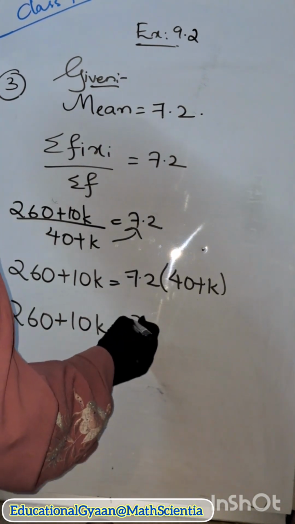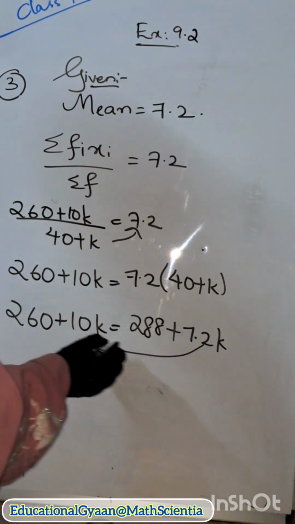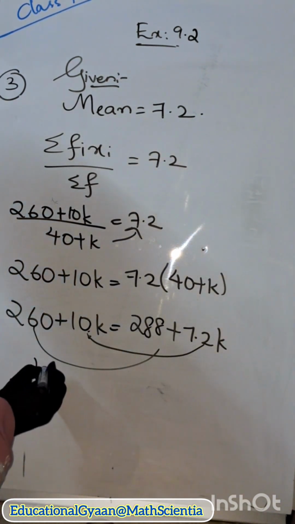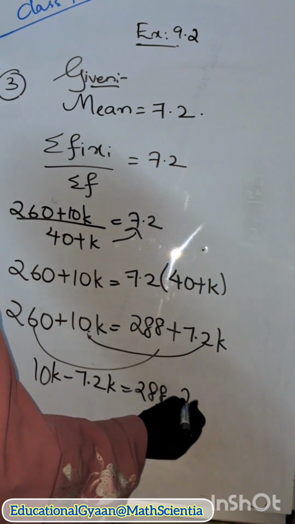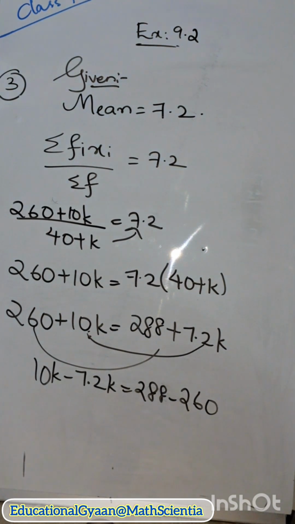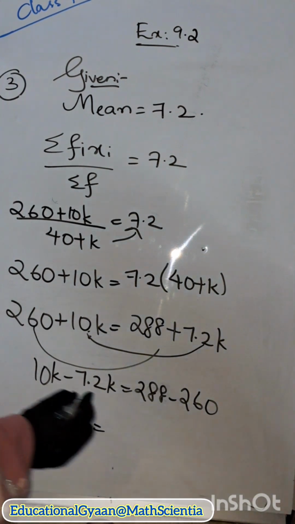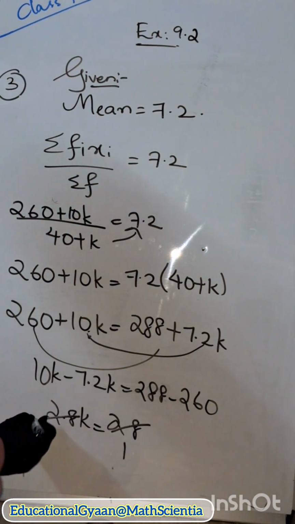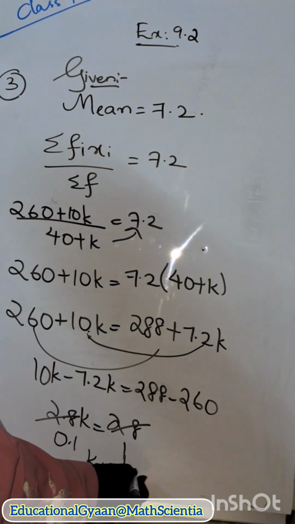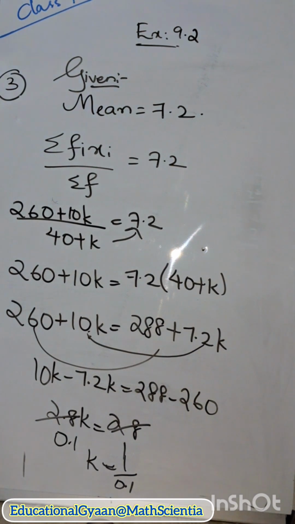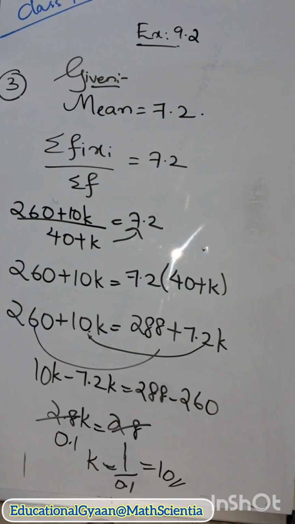288 plus 7.2k. Now we'll take all the k terms this side and all the numbers that side. So 10k minus 7.2k is equal to 288 minus 260. 10k minus 7.2k is nothing but 2.8k, is equal to 288 minus 260, which is 28. So 2.8k is equal to 28. So k is nothing but 28 by 2.8, which is nothing but 10. So the value of k is 10.